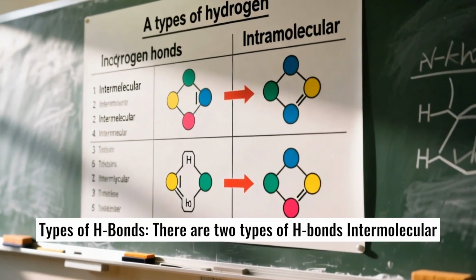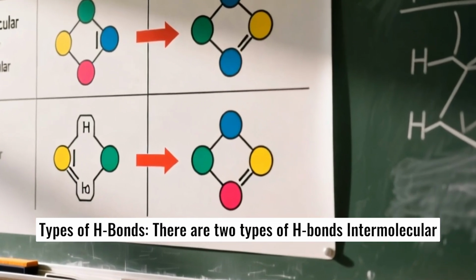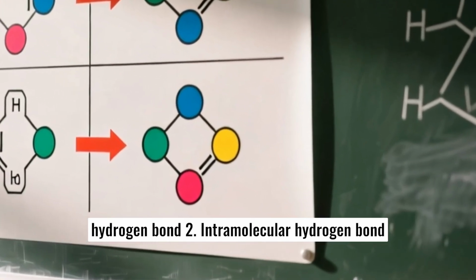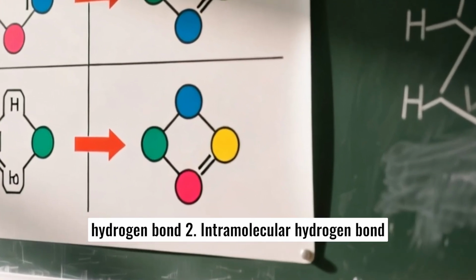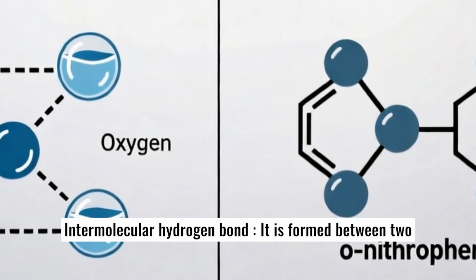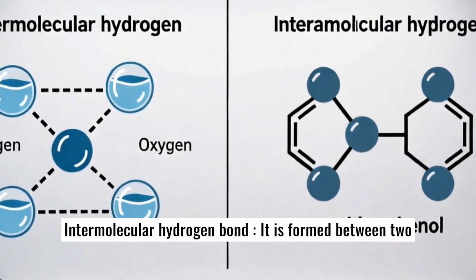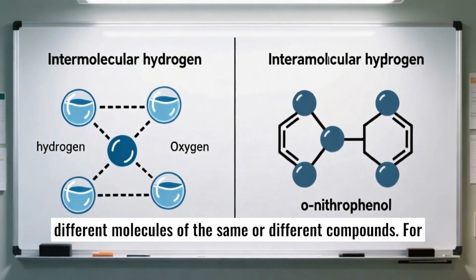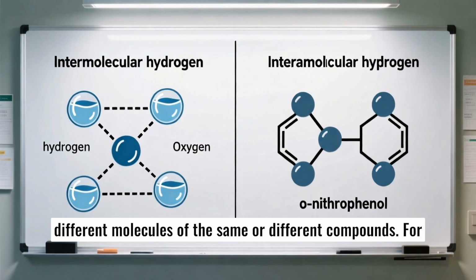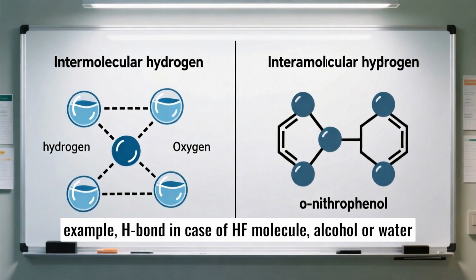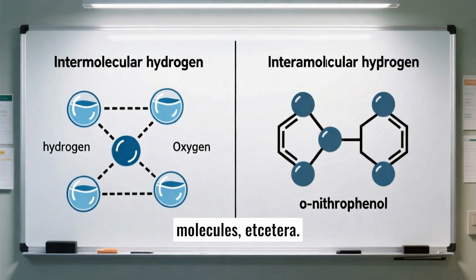Types of H bonds. There are two types of H bonds: 1. Intermolecular hydrogen bond 2. Intramolecular hydrogen bond. Intermolecular hydrogen bond. It is formed between two different molecules of the same or different compounds. For example, H bond in case of HF molecule, alcohol or water molecules, etc.